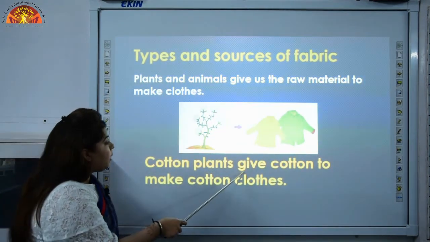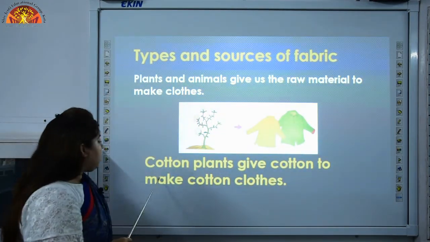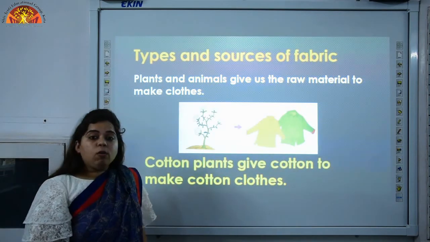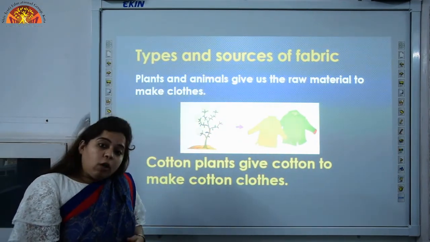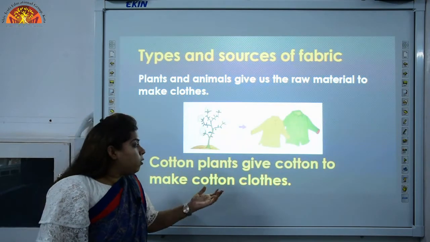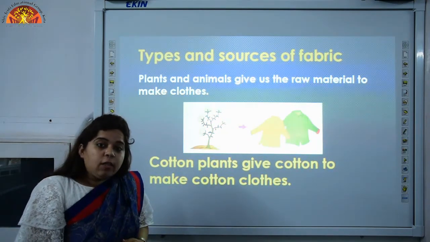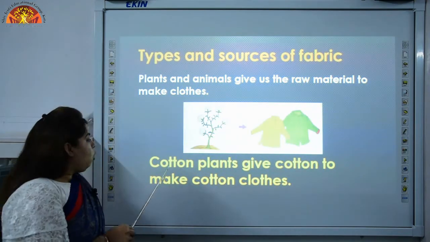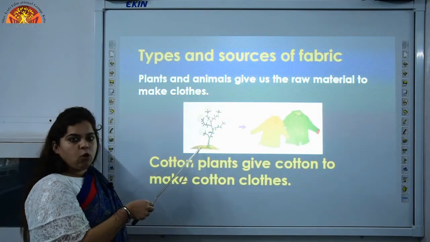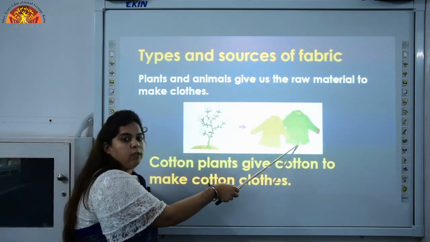Cotton plants give cotton to make cotton clothes. How are cotton clothes made? Cotton clothes are made from cotton. And from where do we get cotton? We get cotton from cotton plants. This is a cotton plant and these are cotton clothes.